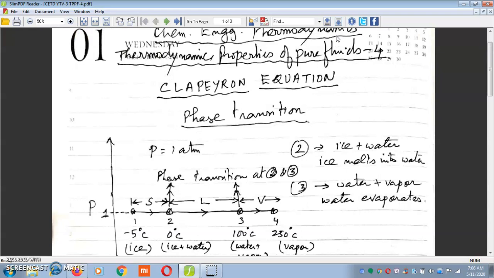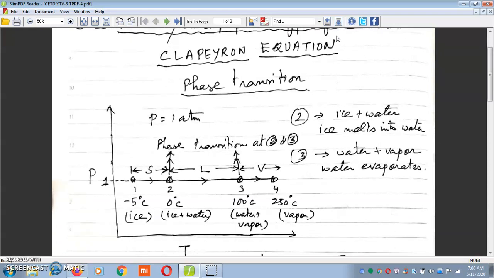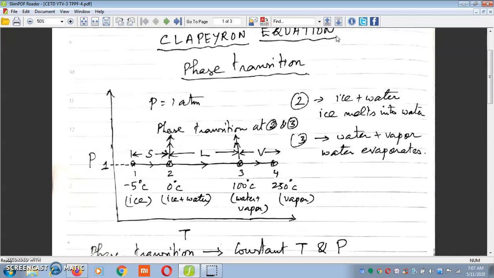Examples of phase transition are melting of ice and boiling of water. Melting of ice at 1 atmospheric pressure takes place at a constant temperature of 0 degrees centigrade. Similarly, boiling of water at 1 atmospheric pressure takes place at a constant temperature of 100 degrees centigrade. So this is indicated in the PT diagram shown here.